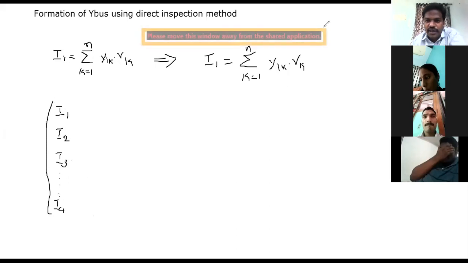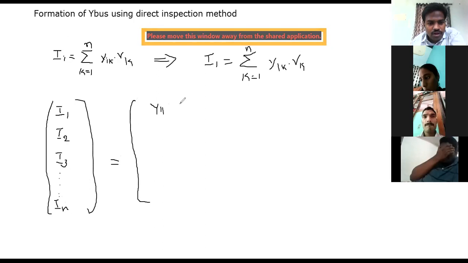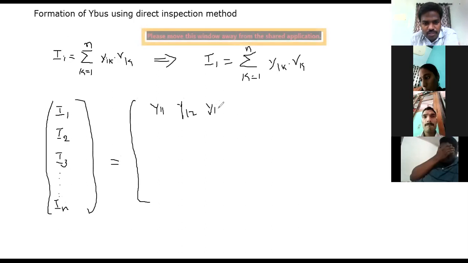Not I4, this is In, I'm mistaken. So just now we have discussed that the first equation is Y11, this is Y12, similarly Y13 and up to the last one, Y1n.